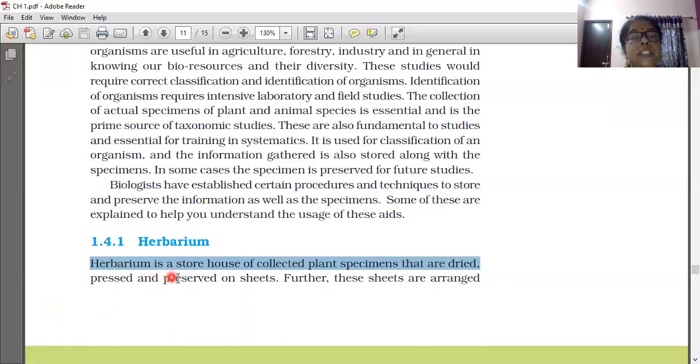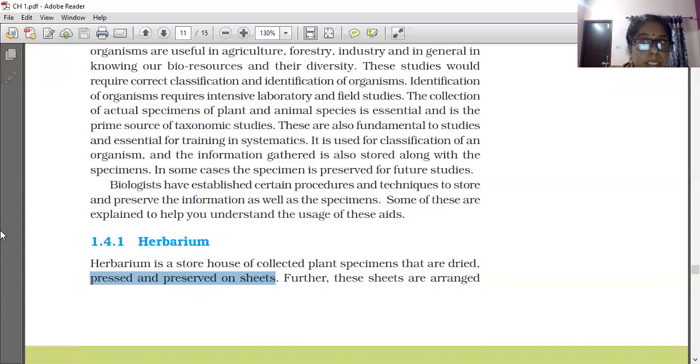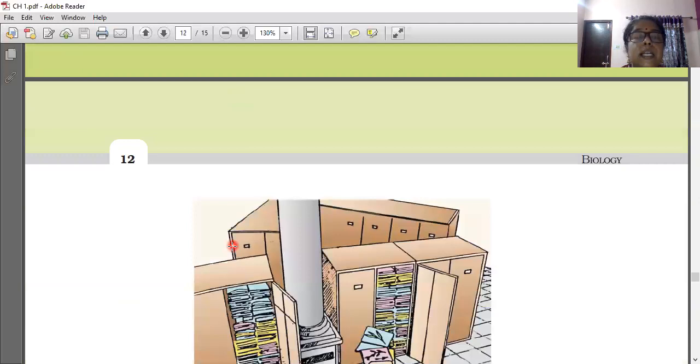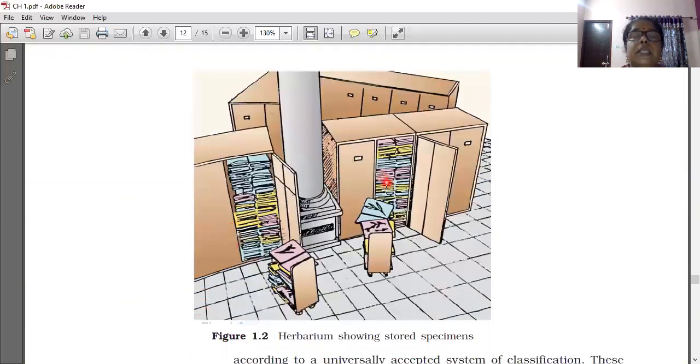So herbarium is a storehouse of collected plant specimens that are dried. Only plant specimens, not in live condition, and dried. Then after drying, what should we do? Pressed and preserved on sheet. Dried, pressed and preserved on sheet. Further, these sheets are arranged. These sheets are seen here. These are herbarium sheets.